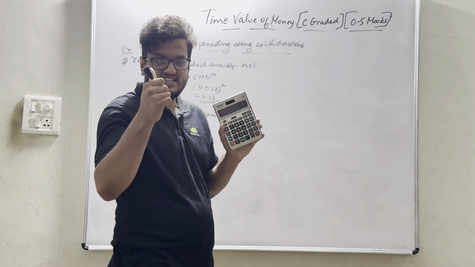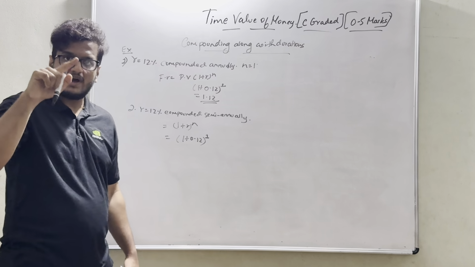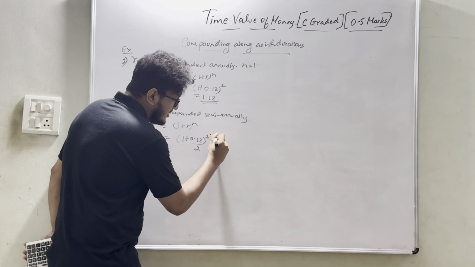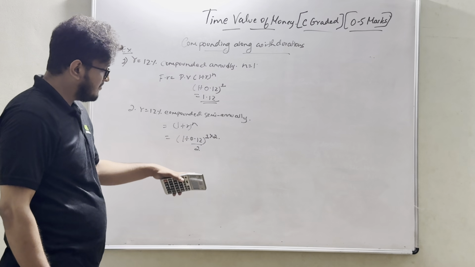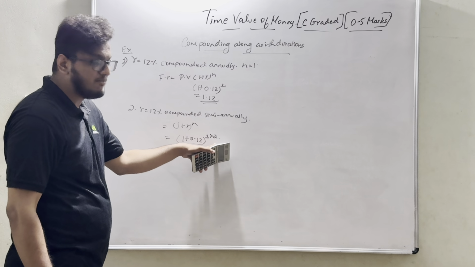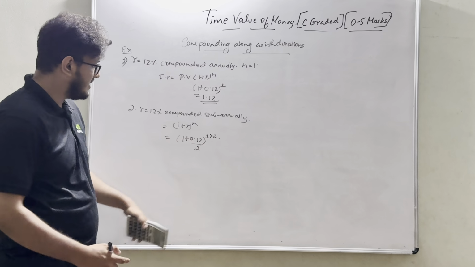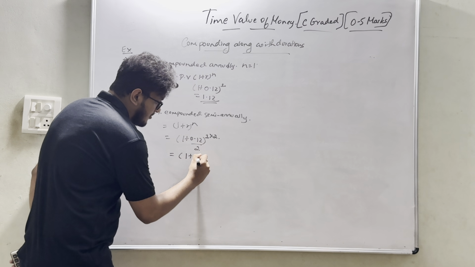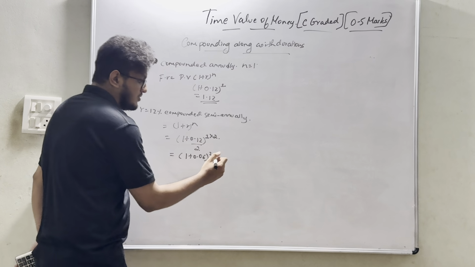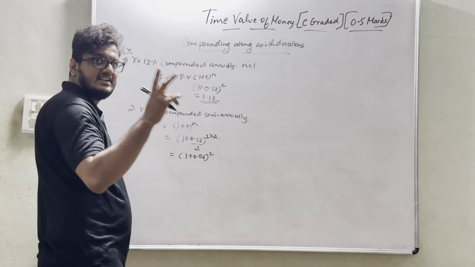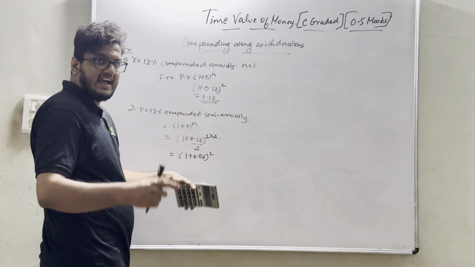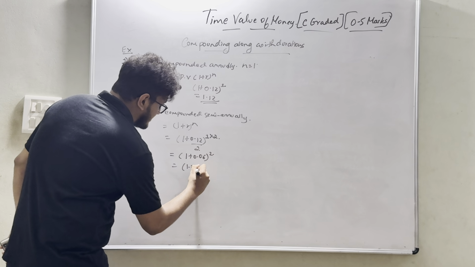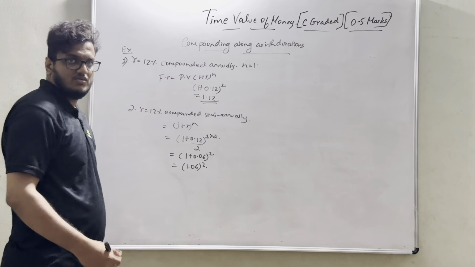So 6 months, 6 divided by 12, which would amount to 1 by 2. So here it is divided by 2, here into 2. Make sure you are dividing it by 2 and multiplying it by 2. So 1 plus 0.06 whole power 2. So we are getting 6% interest once for 6 months and another time for again 6 months. So 1.06 whole power 2. Agree?